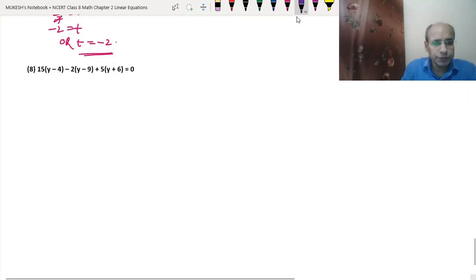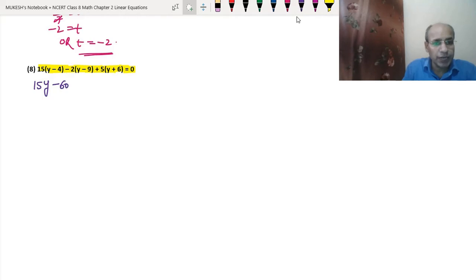Now the 8th question. In the 8th question we have 15y minus 4 minus 2y minus 9 plus 5y plus 6 equals 0. We will do it in the same way as we did the 7th question. So we will multiply 15y and minus 4. So 15 multiplied with y will become 15y, and minus 15 into 4 will become minus 60.